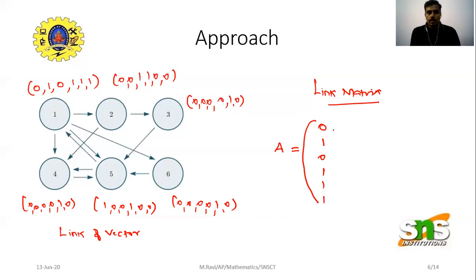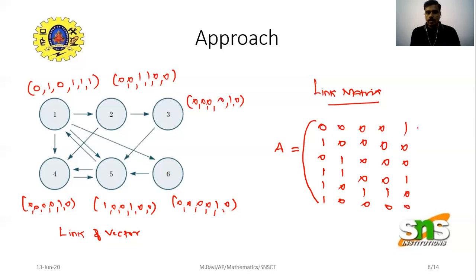Page 2 is 0, 0, 1, 1, 0, 0. The third page is 0, 0, 0, 0, 1, 0. The fourth page is 0, 0, 0, 0, 1, 0. The fifth page is 1, 0, 0, 1, 0, 0.